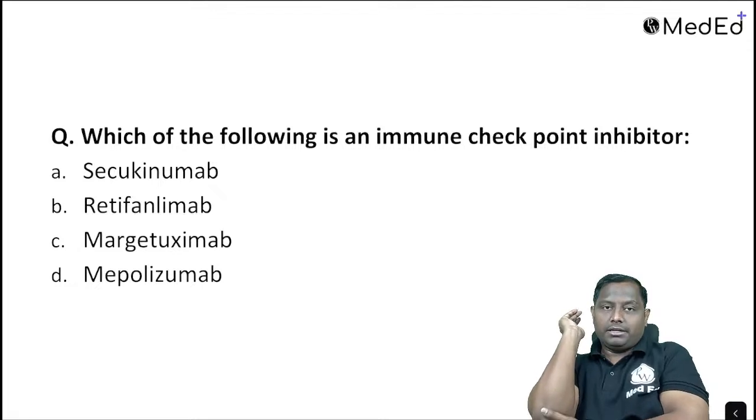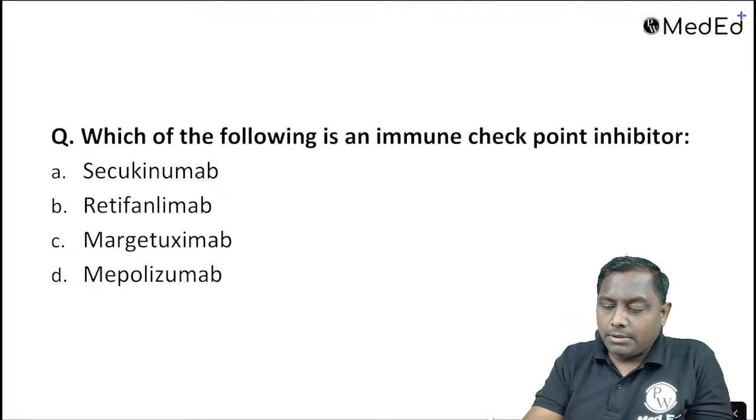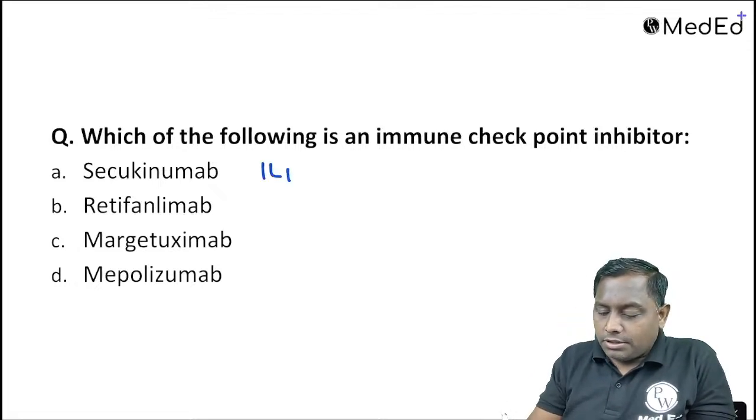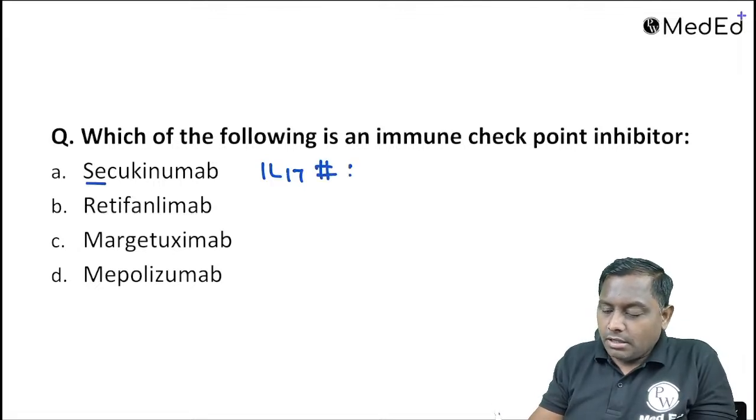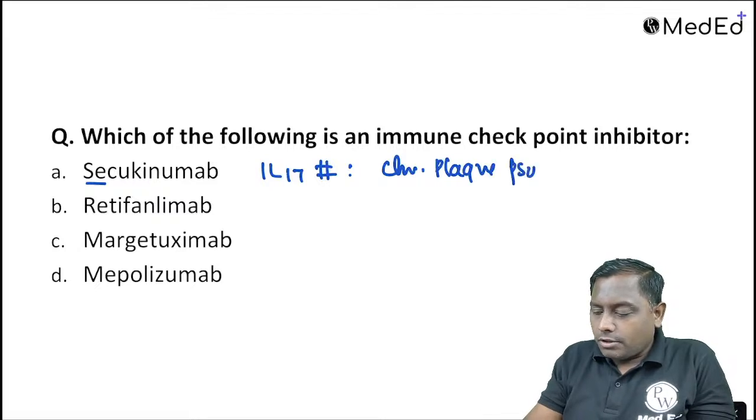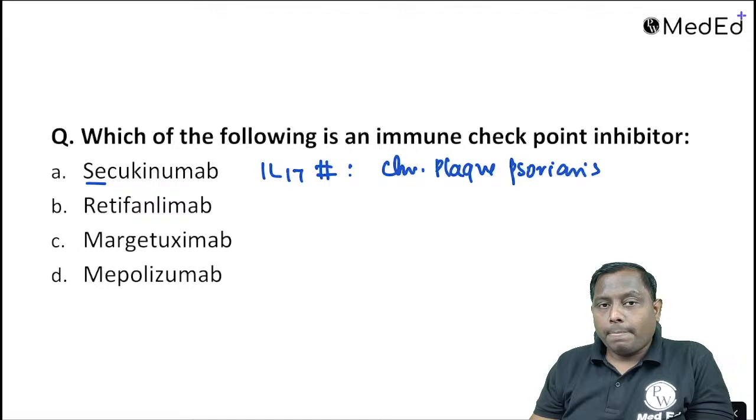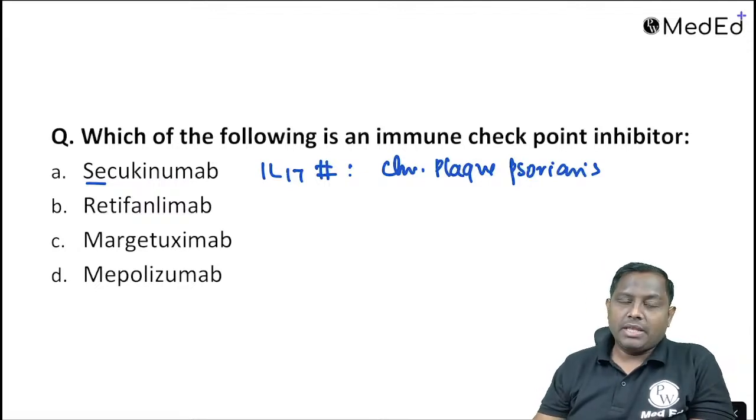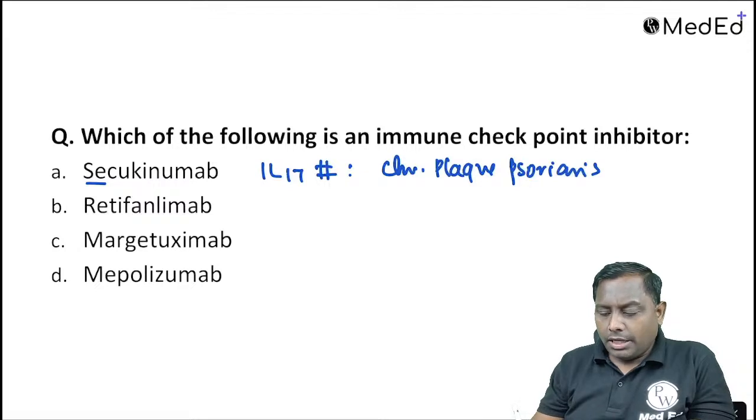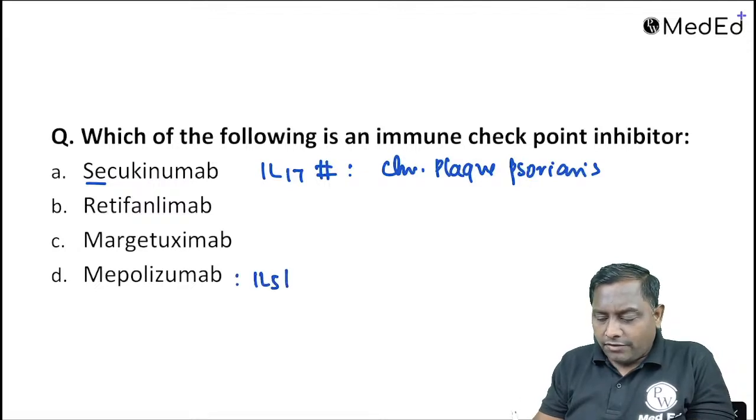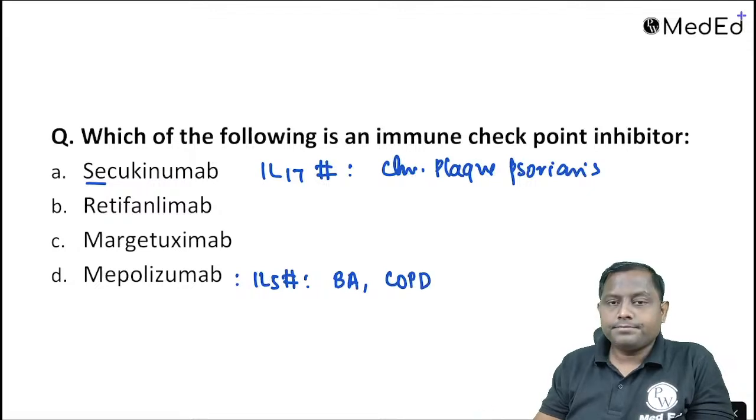Immune checkpoint inhibitors. Secukinumab is an interleukin 17 inhibitor, used for chronic plaque psoriasis, as the name has 17. Then retifanlimab, margetuximab, mepolizumab. Mepolizumab is an interleukin 5 inhibitor that can be utilized in bronchial asthma and COPD. That one is also ruled out.